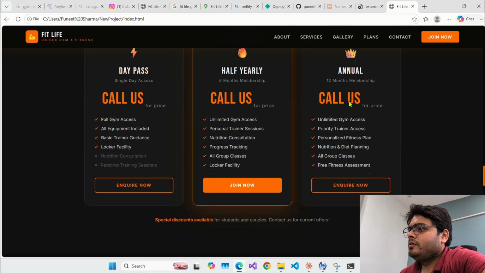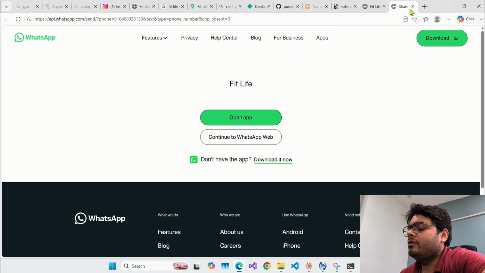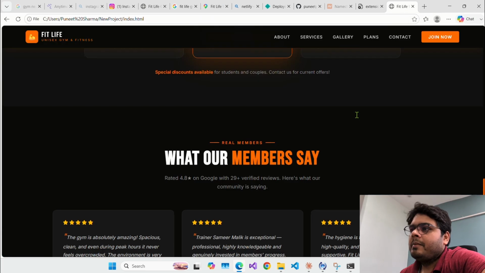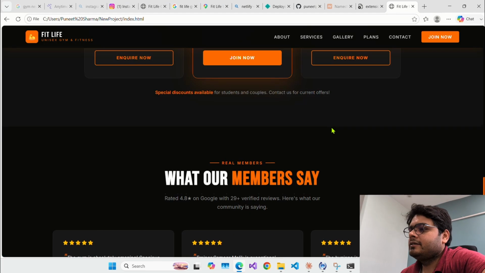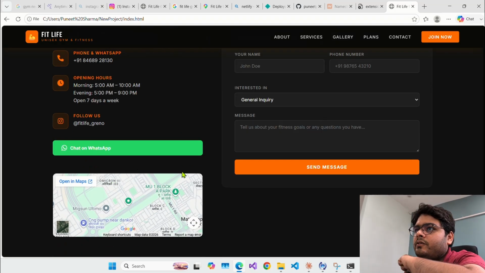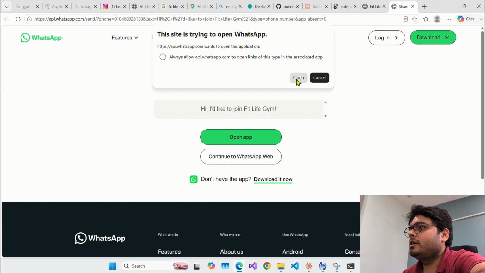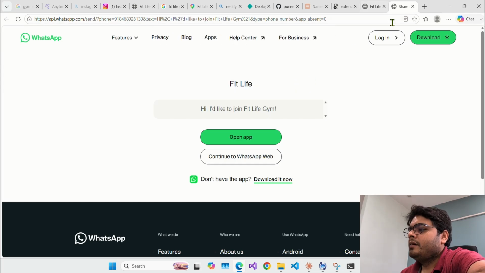So you can just go to inquire. It is trying to open WhatsApp, which I don't want right now because I don't have it logged in. But agar hai logged in, so it will take us, right. So every function is like working, right? If you open in WhatsApp, it is taking me to WhatsApp, right? So yeah, it's working.